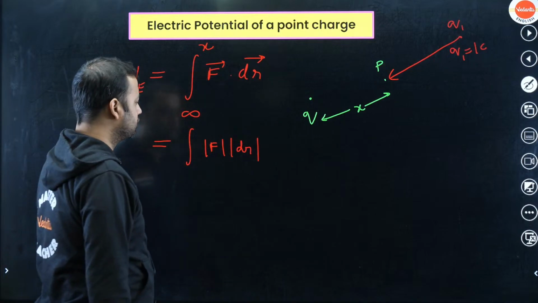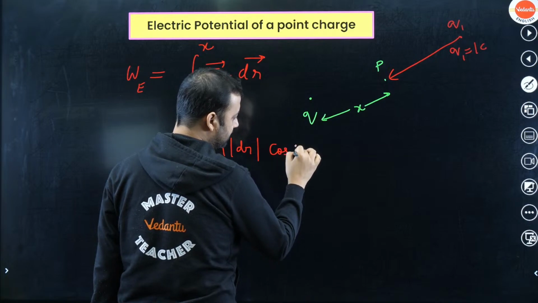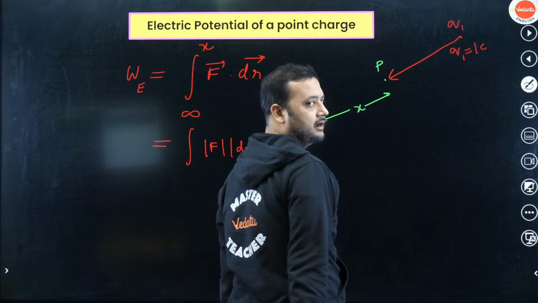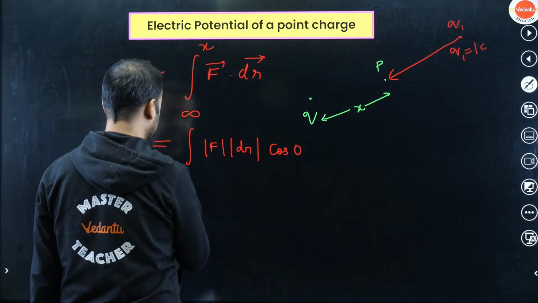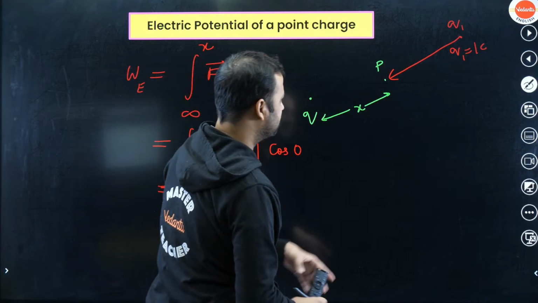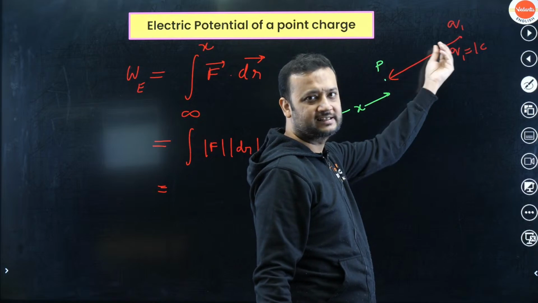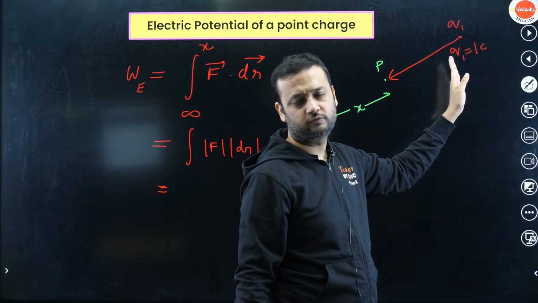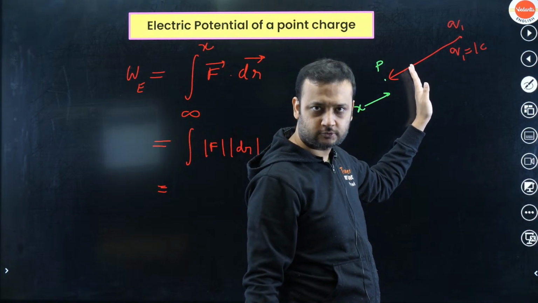So what will you get? Mod F mod dr into cos of 0, because force acts in this direction, and dr is also in this direction. Now what is the value of the force, guys? Since this person is bringing the charge very slowly, that means he is applying an equal force to that applied by the charge q on q1, because q is applying the electrostatic force given by Coulomb's law.